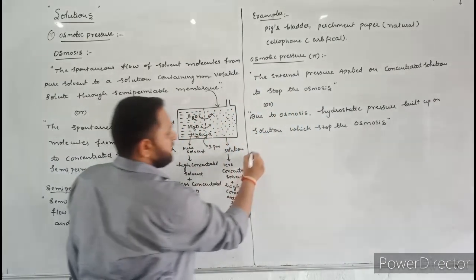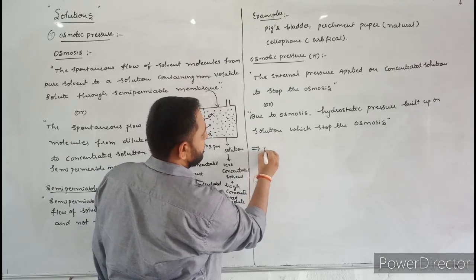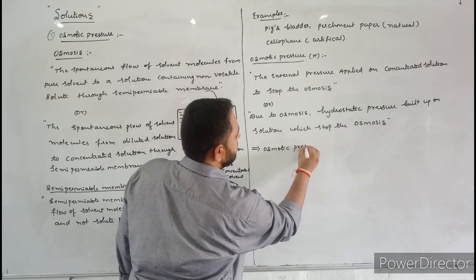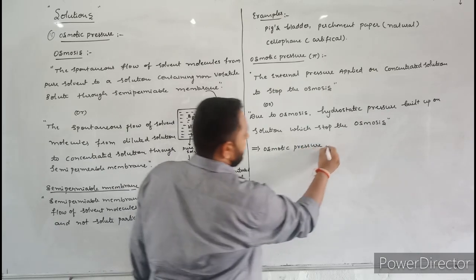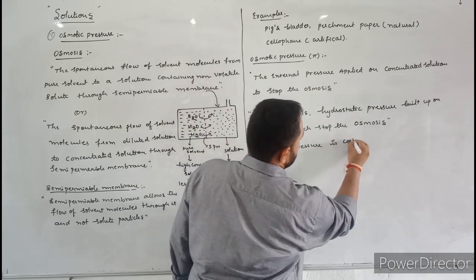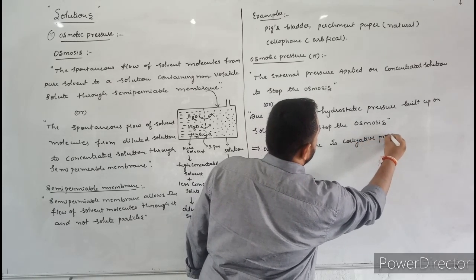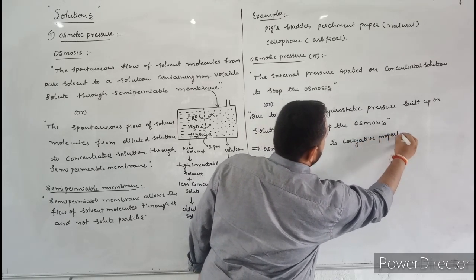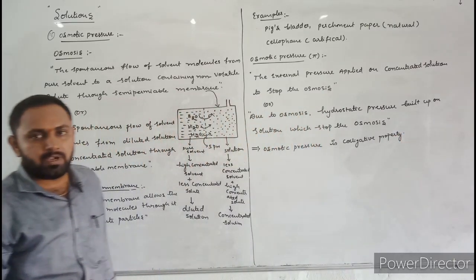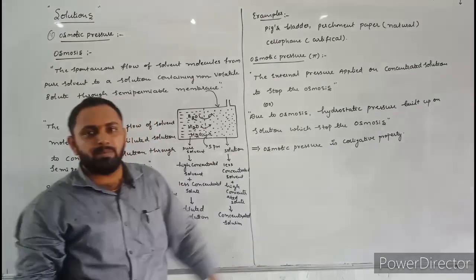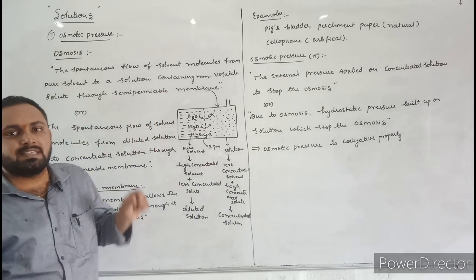Here, osmotic pressure is a colligative property. What is the meaning of osmotic pressure being a colligative property? That means the value of osmotic pressure depends only on the number of solute particles.